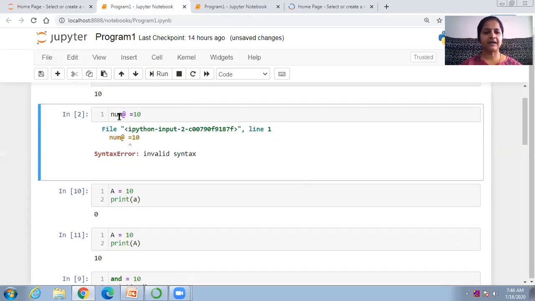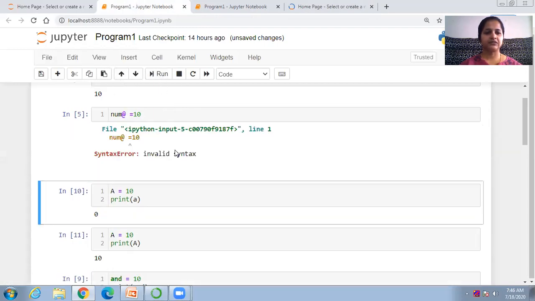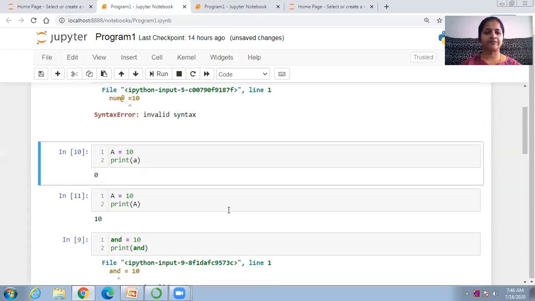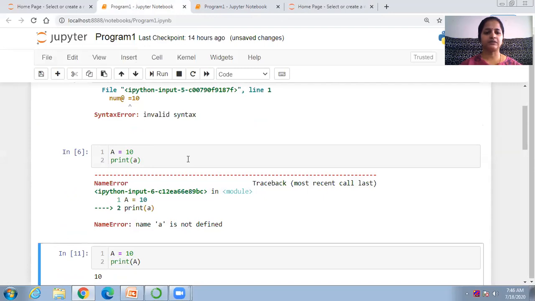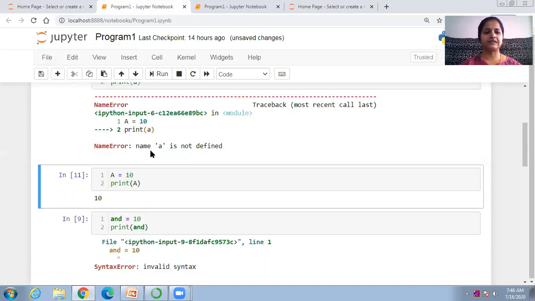Then num at the rate equals to 10. That is, we are using the punctuation characters here. So you can run this, you will get syntax error, invalid syntax. We are taking capital A equals to 10 and printing small a. So this will not work. It will say name A is not defined.